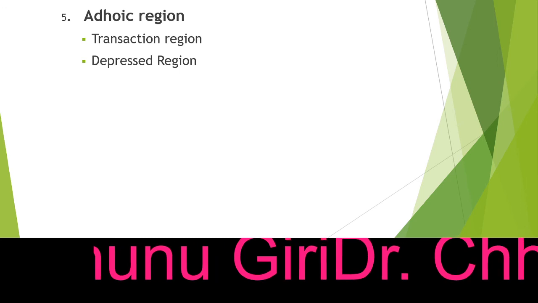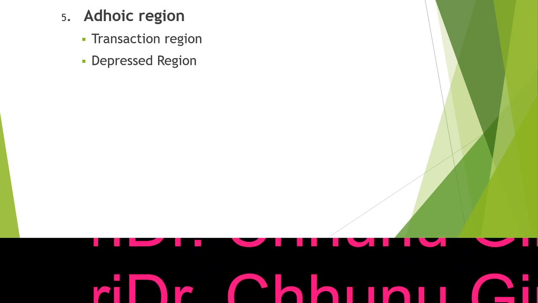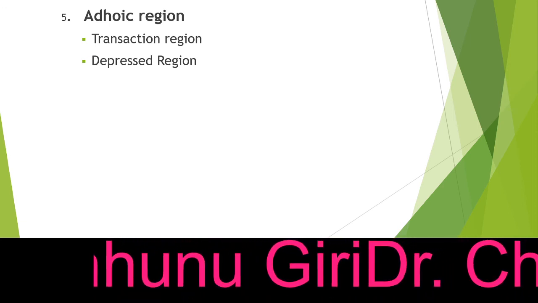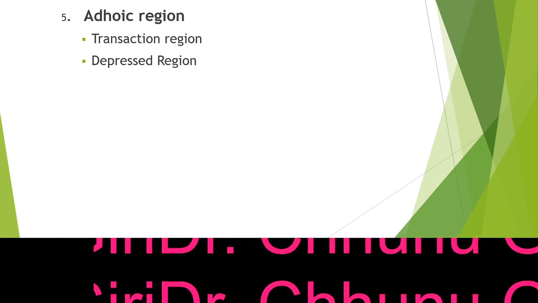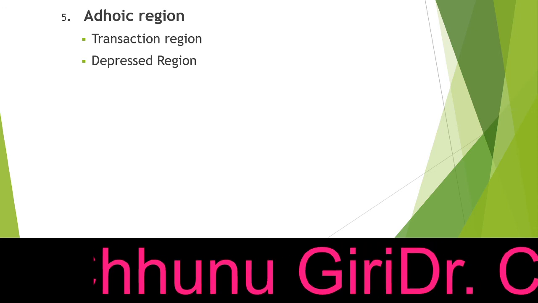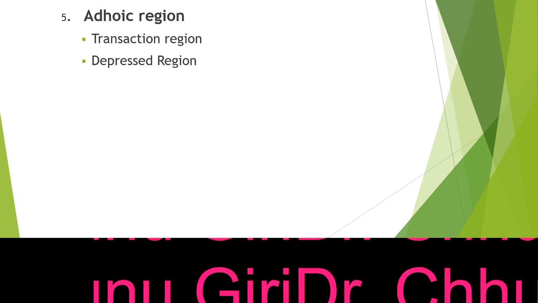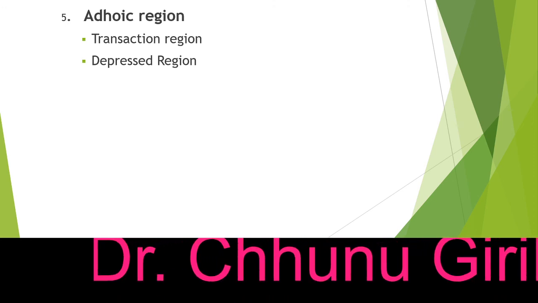The regions which are in the changing phase from one phase to another phase, from the developing phase to the developed phase. This is known as transaction region, a zone in which there is a very high chance of transforming to another stage.